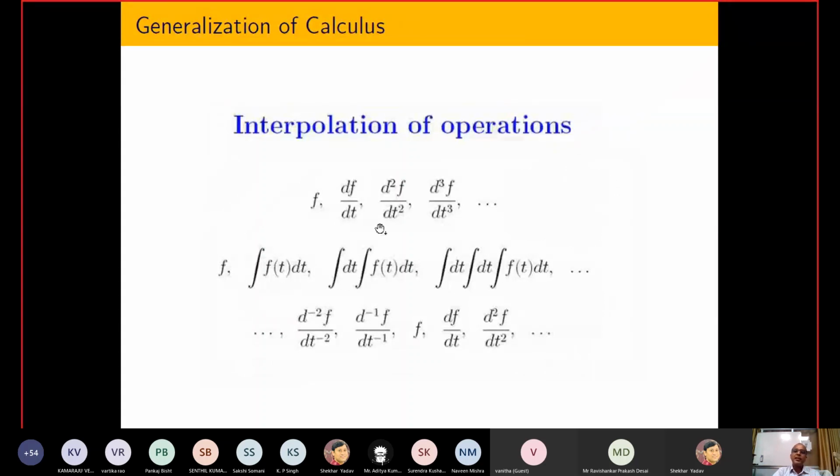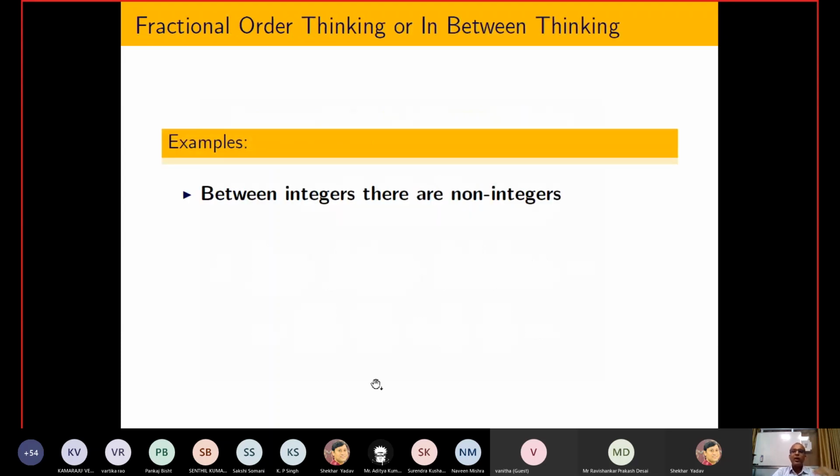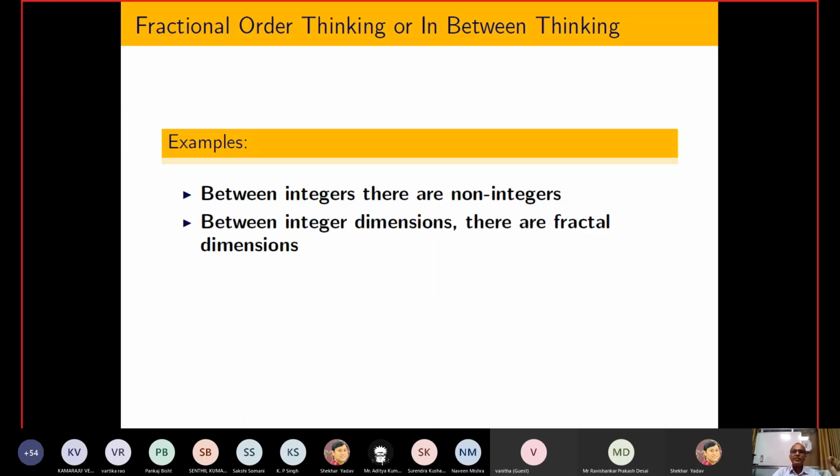And similarly, initially Newton developed calculus to understand the rate of change of some process with respect to another variable. So they defined first order derivative, second order derivative, similarly first order integral, second order integral, and so on. Now people are saying that between any two integers there exists some non-integer, and between any two dimensions there exists some dimension, that is called fractal dimension.